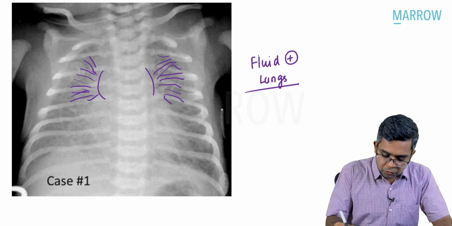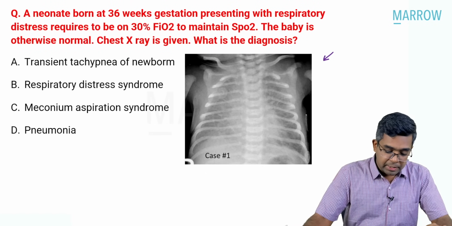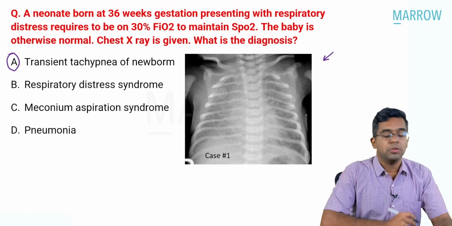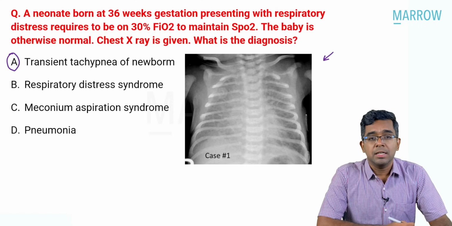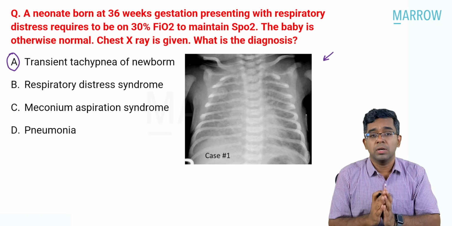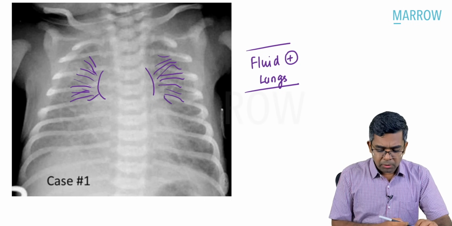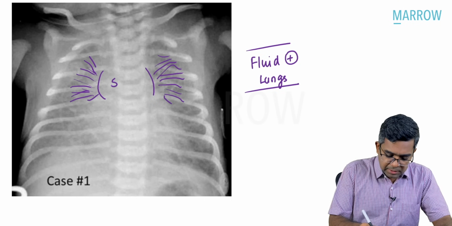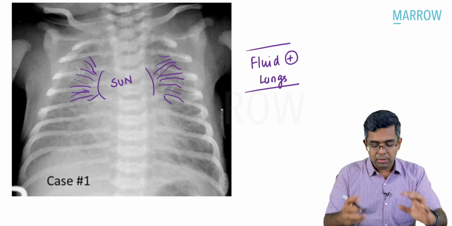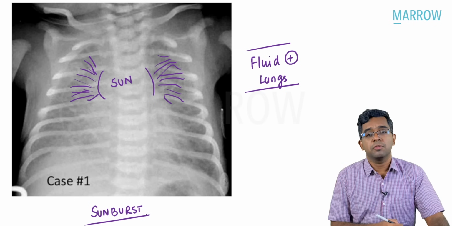And which of those four options is characterized by the presence of fluid inside the lungs? It is nothing but transient tachypnea of newborn. This is what we study as a benign condition characterized by delayed clearance of lung fluid, resulting in fluid inside the lung, and that fluid is the one which appears as white markings in the lung fields. Okay. Now this appearance is like that of a sun with the rays going outside. So this is also called sunburst appearance, a very typical finding of transient tachypnea of newborn.